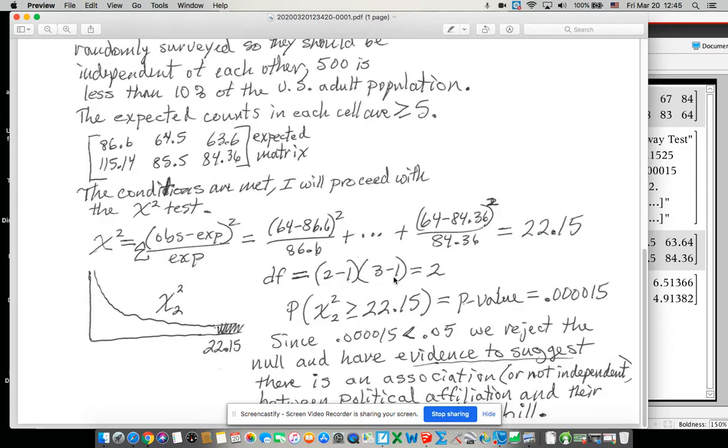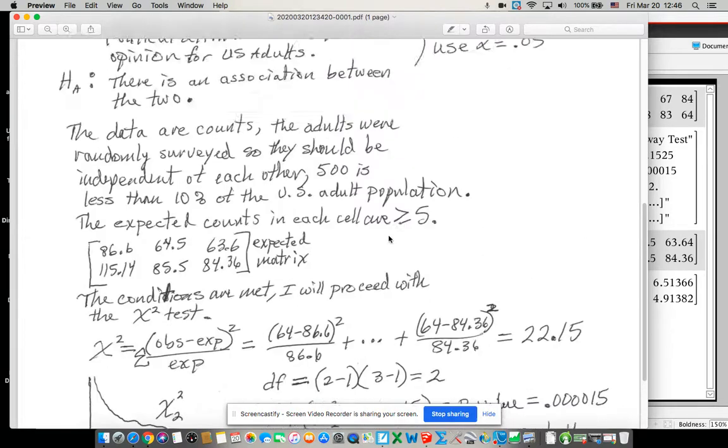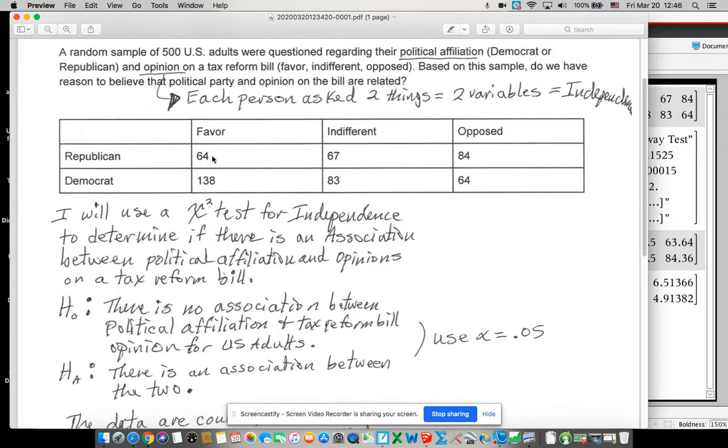So this just comes from the fact that if I know the 64 and I know what that total is, which we do, then there is no option for me on the 138. Here that's 190, it's 202 total, right? So if I know the 64 and I know the total is 202, this 138 doesn't have a choice. There's no freedom there.